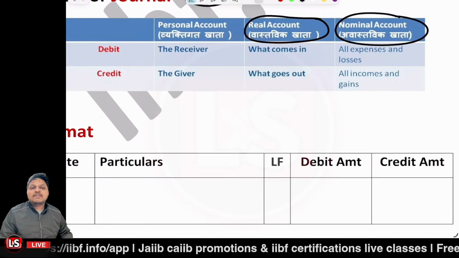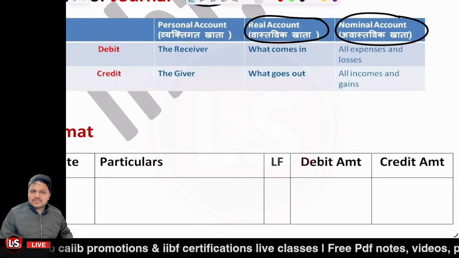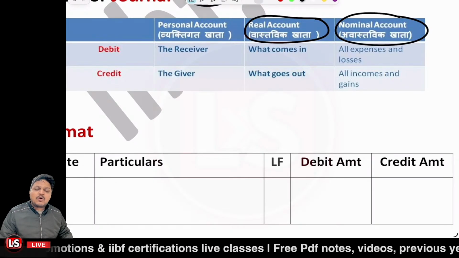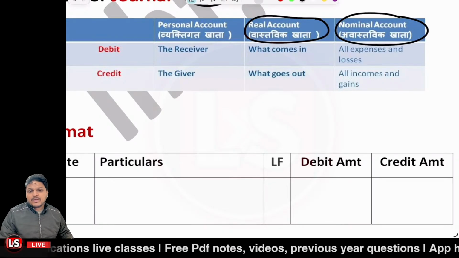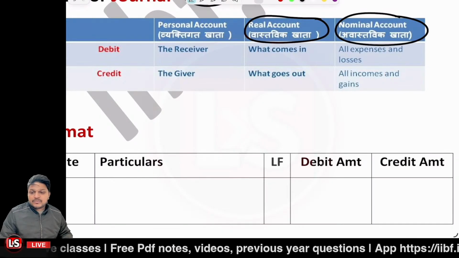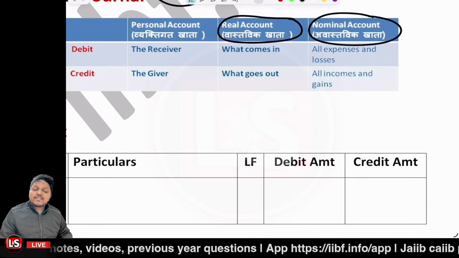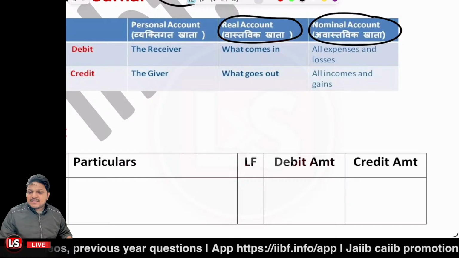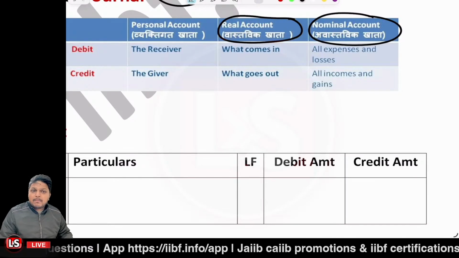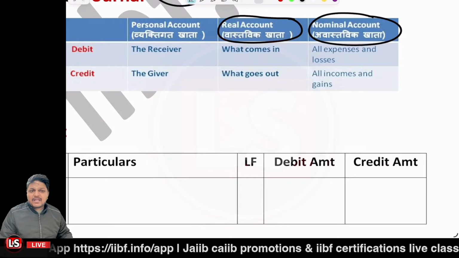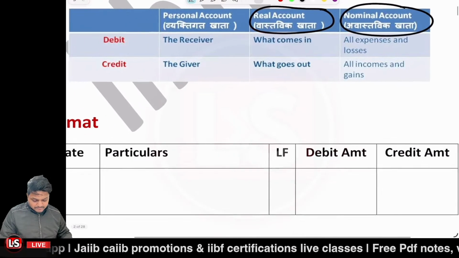And for real account, it is debit what comes in and credit what goes out. So if you're going to receive cash, it is coming in, so the cash account is to be debited. But if you are paying, the cash is going out, so you are to credit the account. And for nominal account, debits are related to expenses and losses. If there is any loss or expense, we debit that account. But if there is any income or gain, we credit that account. Getting it?